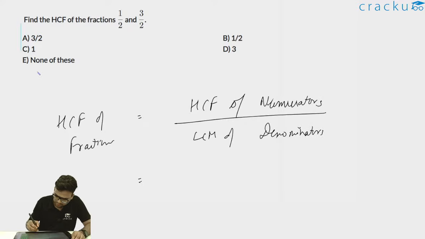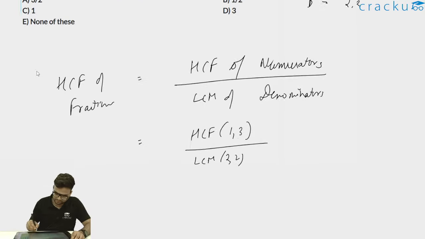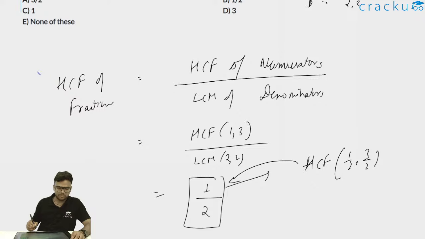So what are the numerators? Numerators are 1 and 3, so we have to find the HCF of 1, 3. And the denominators are 2, 2, so divide by the LCM of 2, 2. Now HCF of 1, 3 is 1 only. And LCM of 2, 2: since both the numbers are the same, LCM will remain the same, which is 2. Thus the HCF of the given fractions 1 by 2, 3 by 2 will be equal to 1 by 2.